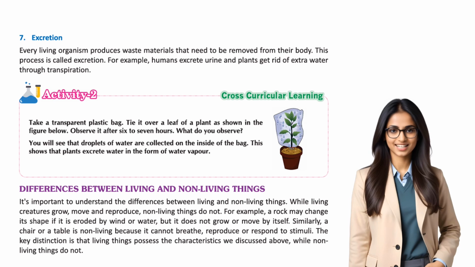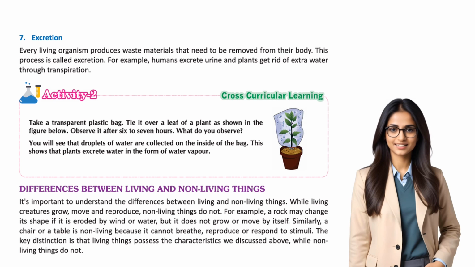Activity 2. Take a transparent plastic bag. Tie it over a leaf of a plant as shown in the figure below. Observe it after 6 to 7 hours. What do you observe? You will see that droplets of water are collected on the inside of the bag. This shows that plants excrete water in the form of water vapor.